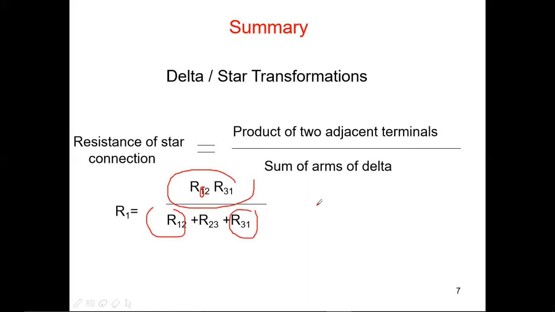We convert delta to star: wherever the values of delta are known, we convert them to find the unknown values, which are in the star. That conversion is the delta to star transformation. You can name it whatever you want, but conversion and transformation are the most used words.